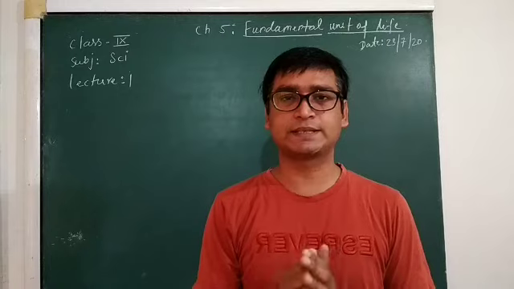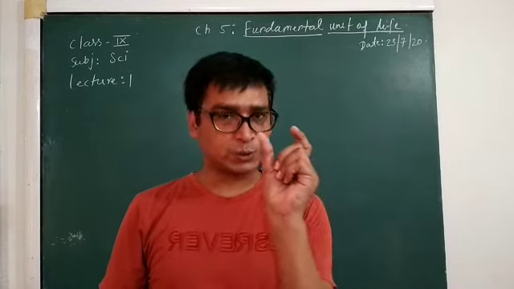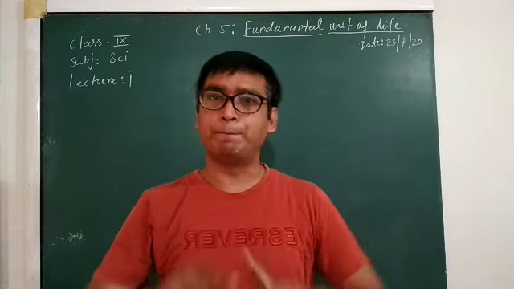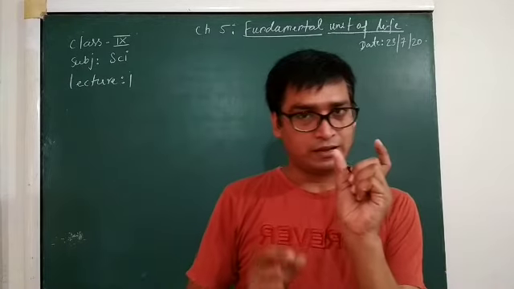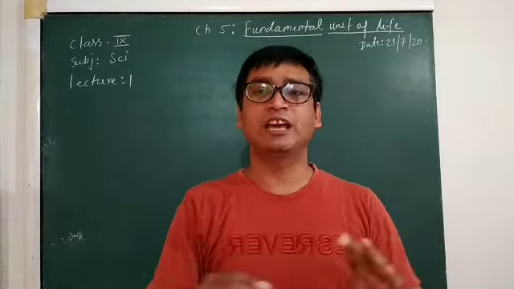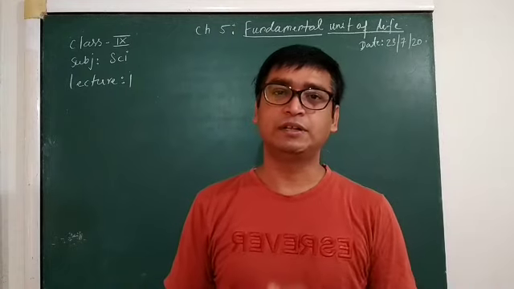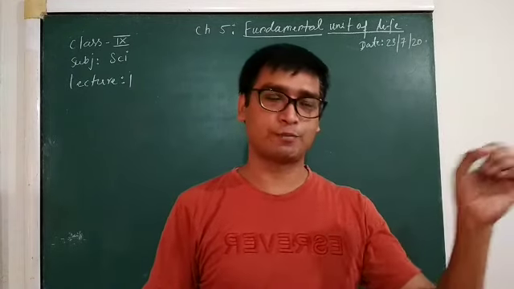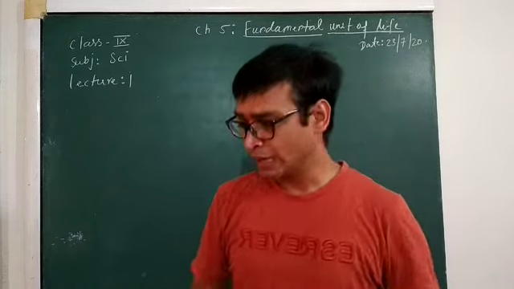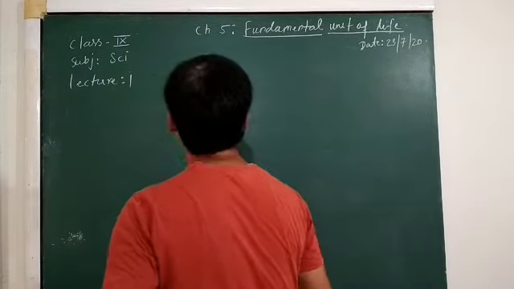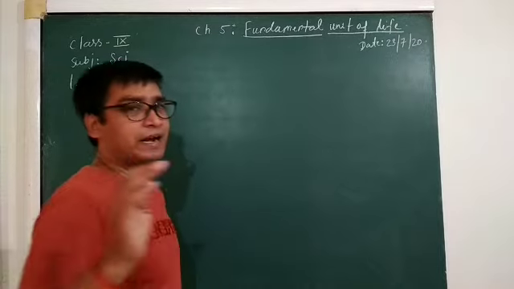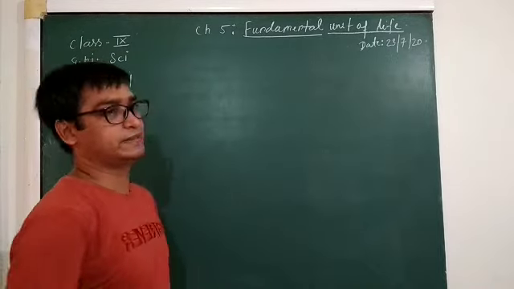So these bricks are nothing but the smallest unit of that big structure, that is a building. If these bricks were not there, there would be no formation of this building or walls. In a similar way, here we are dealing with the cell, which means we are dealing with living organisms.